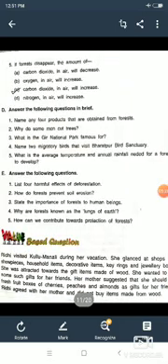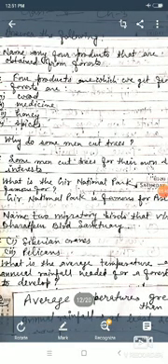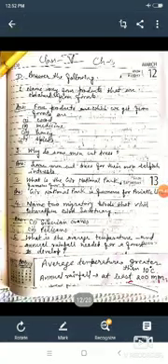Now move to exercise D and E, where you have to write the answers to these questions. Number 1: write any four products that are obtained from the forest. Wood, medicine, spices, honey.